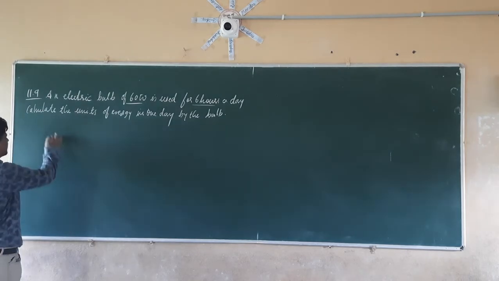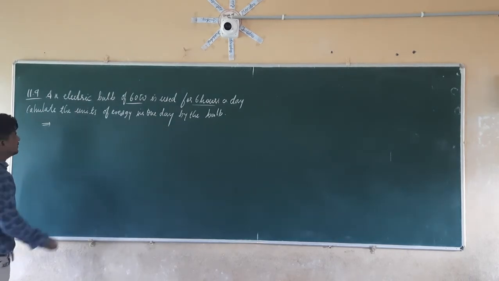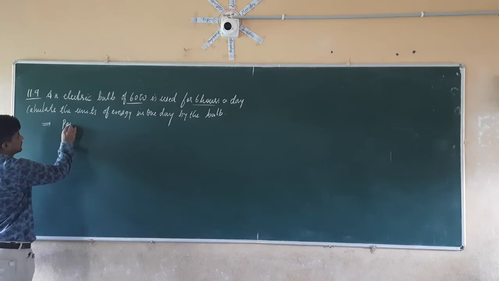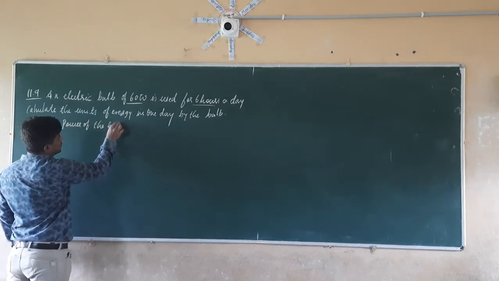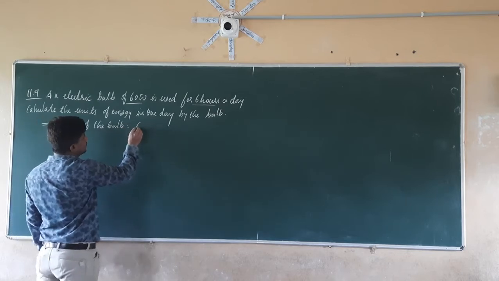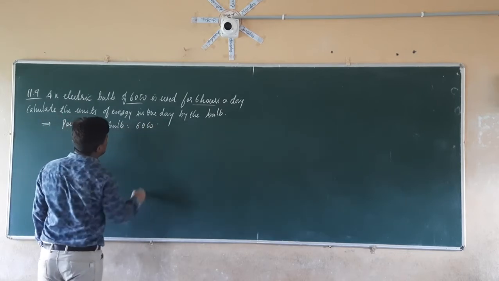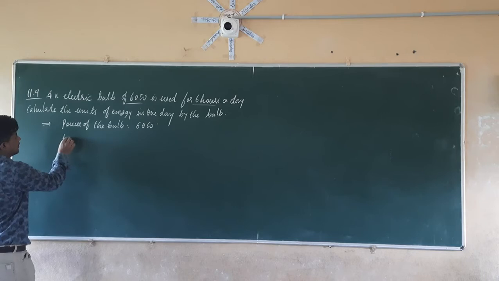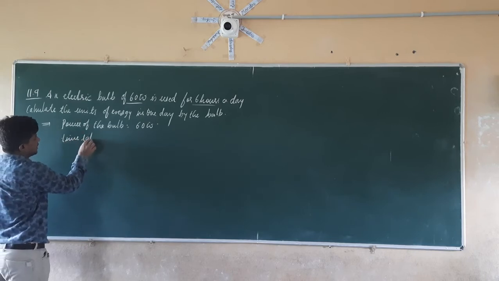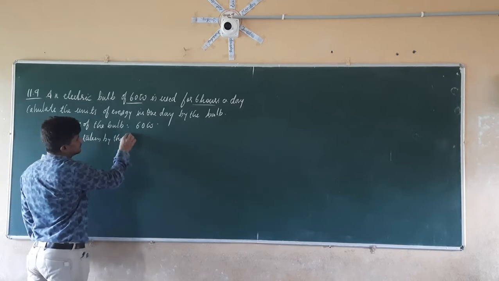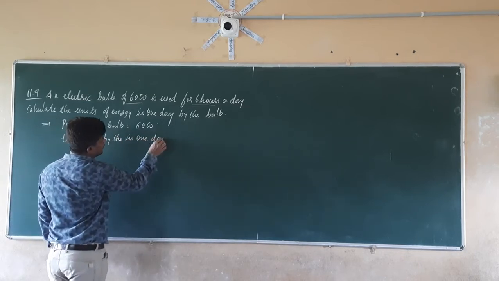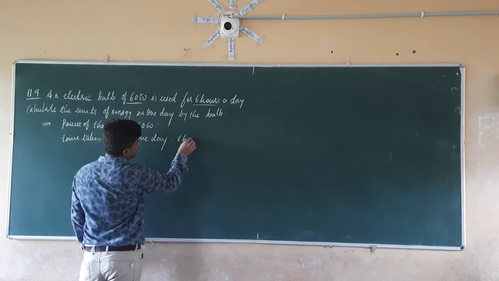So let us consider the given data here. They are given the power of the bulb, which is equal to 60 watt. And they are given the time taken by the bulb in 1 day, that is equal to 6 hours.